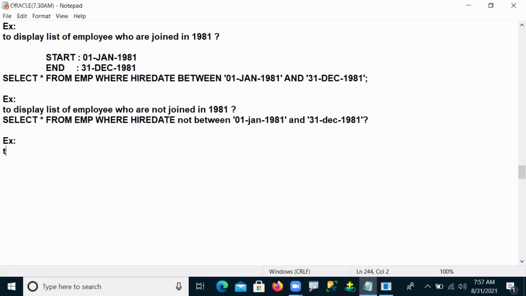Anybody try this, just try it here. Carefully observe the question and try it.